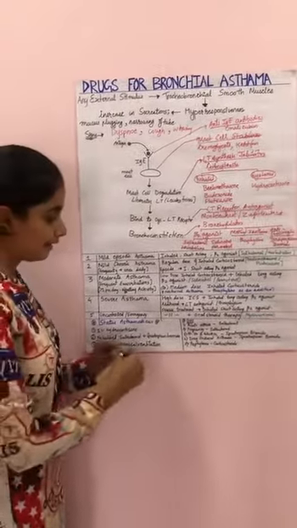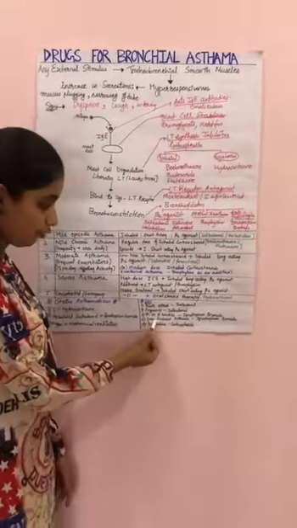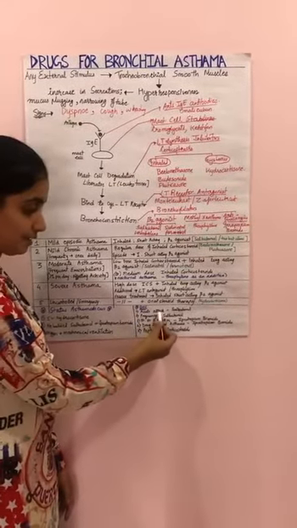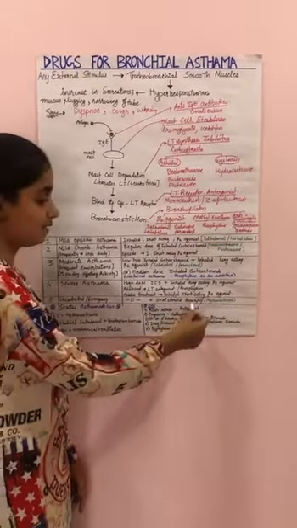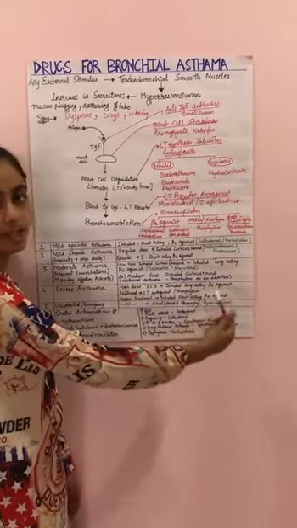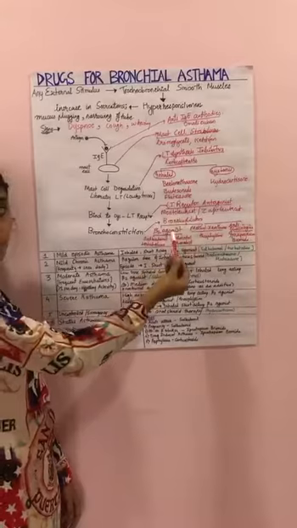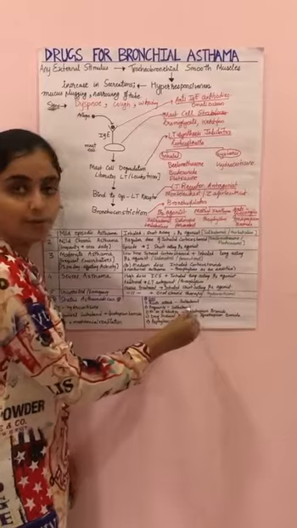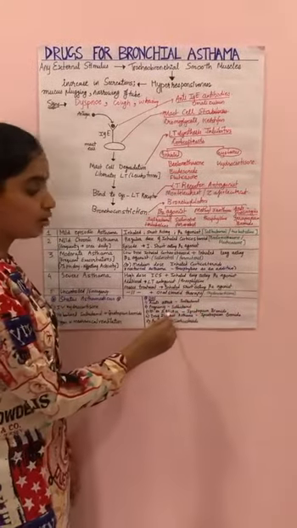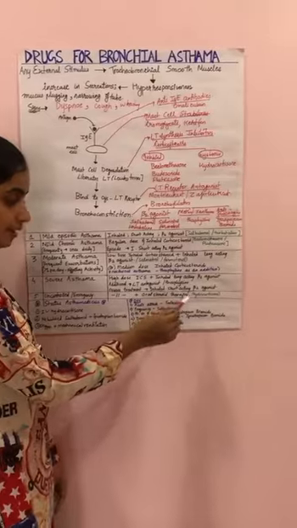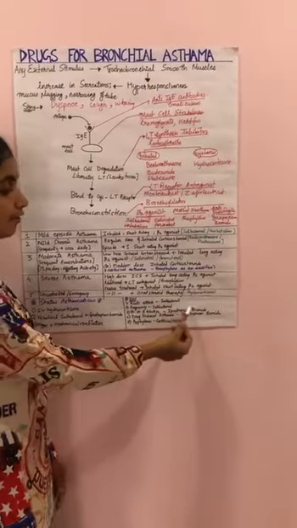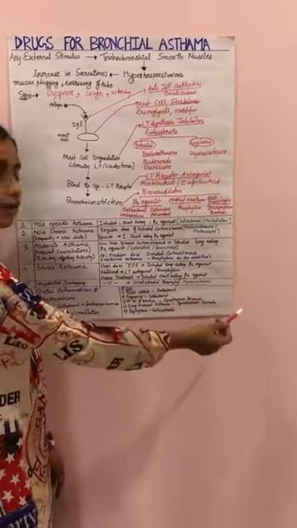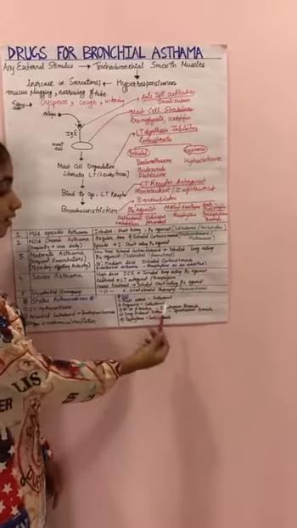Now, I will tell you some highlighted points which are important from the MCQ point of view. The DOC, which is the drug of choice, for acute asthmatic attack is salbutamol because it is fastest acting and provides immediate relief, while corticosteroids are not used because they take some time to act. In pregnancy, salbutamol is safe. A patient on beta blockers cannot be given salbutamol as it is a beta-2 agonist, so we give ipratropium bromide. And for drug-induced asthma, ipratropium bromide is the drug of choice. And for prophylaxis, we give corticosteroids.